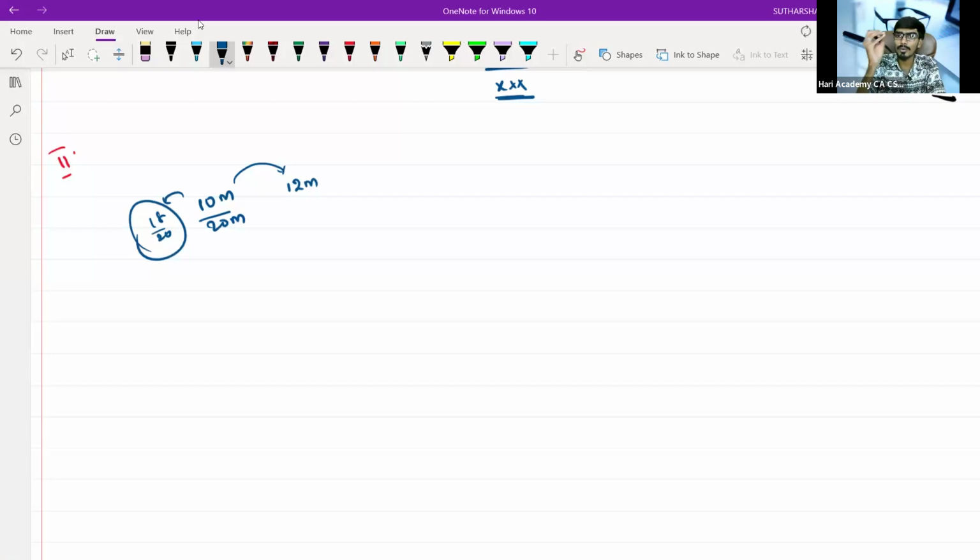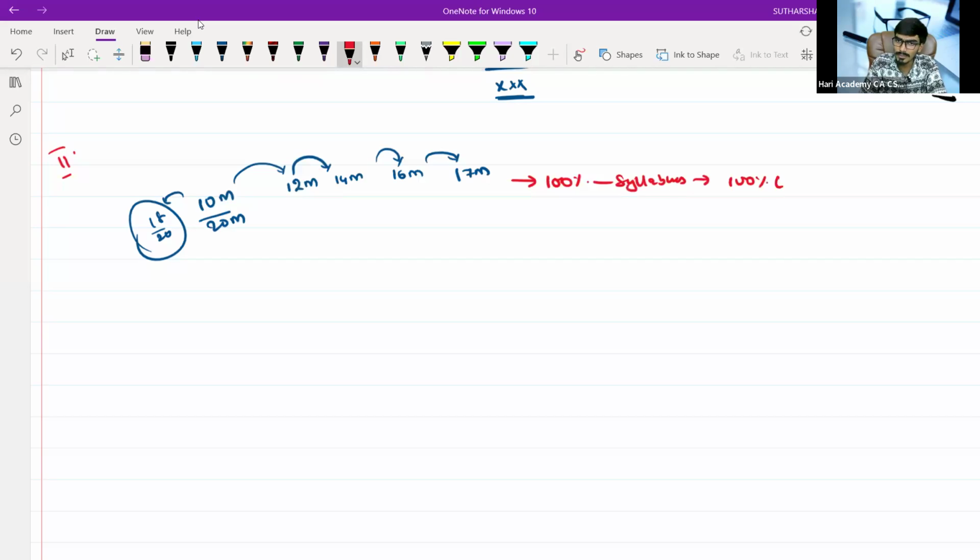How can I achieve a score of 12 marks, then slowly improve to 14 marks, then slowly improve to 16 marks. After putting in so much effort, if only 17 marks come in your final test, happily accept and go for your examination. Again, I will tell you, you cannot complete 100% of the syllabus with 100% conceptual clarity. This is never going to happen.